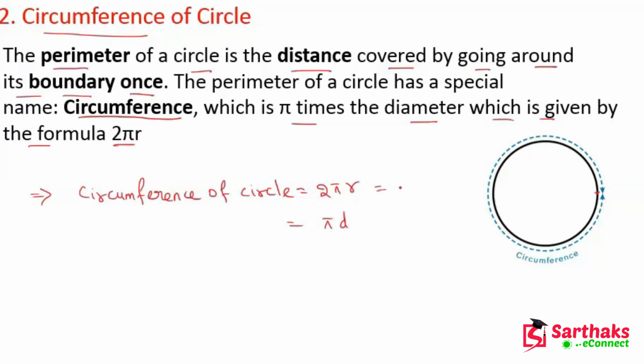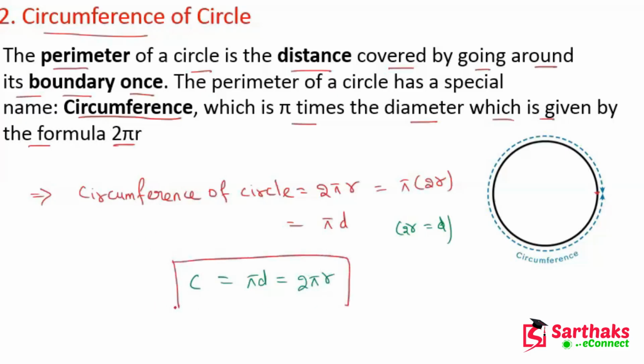We can also write it as pi into 2r, and we know that twice of r is equal to d. So circumference is pi d, which is equal to 2 pi r. I hope you understand these things, my dear friends. So this is the formula of circumference of circle.